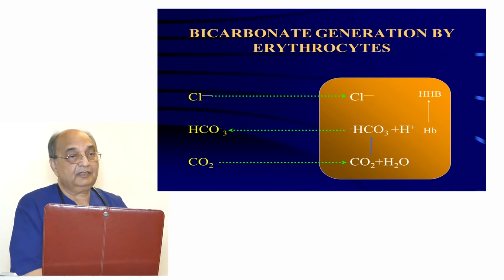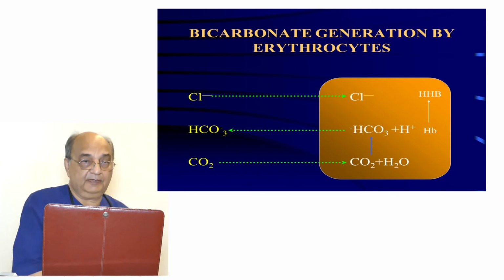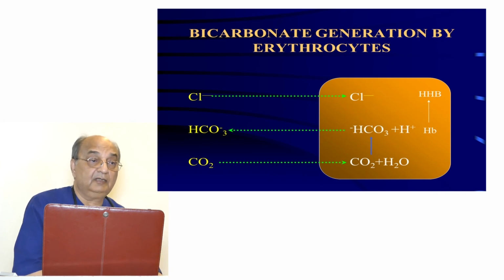Now bicarbonate concentration in the RBC is increased. Due to concentration gradient, this bicarbonate goes into the plasma. Now a negative ion has gone into the plasma. Either one positive ion should go out or one negative ion should come in. The immediately available, easily diffusible negative ion is chloride. Then the chloride goes inside the cell. This is called chloride shift.